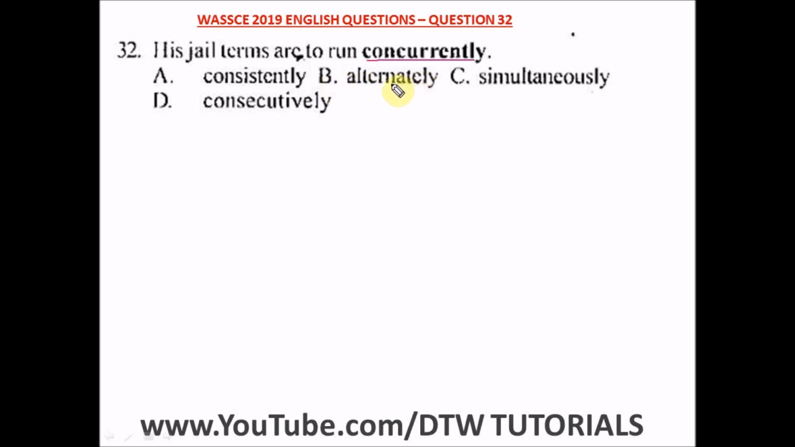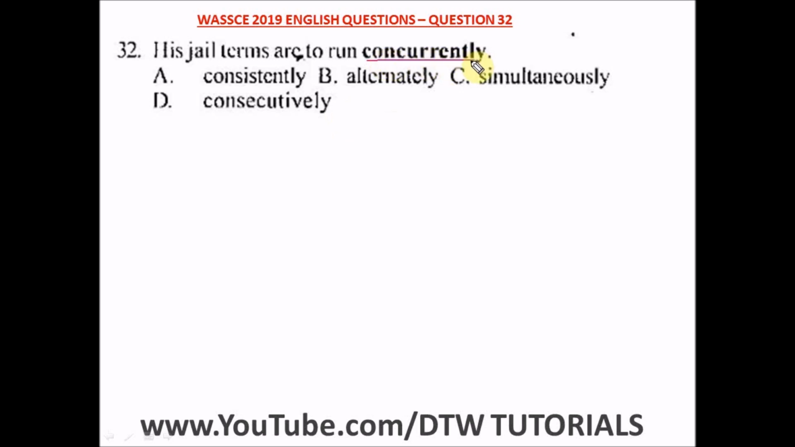Alternately means you alternate between one after the other, you do this one first before you do another one. Simultaneously means what? At the same time. And D says consecutively. Consecutively means when you have consecutive numbers, 1 2 3, one after the other without interruption. So we do things without interruption.